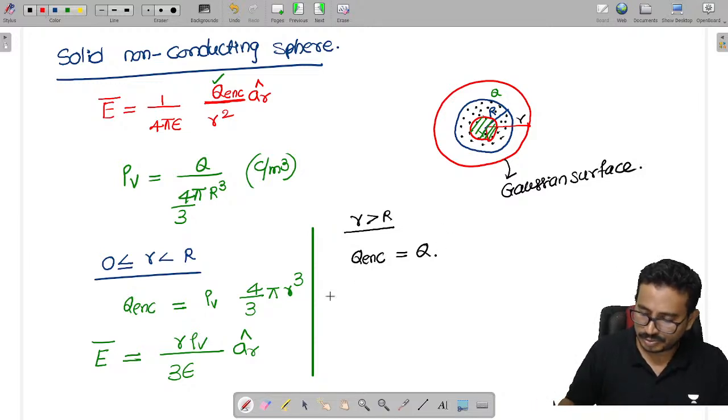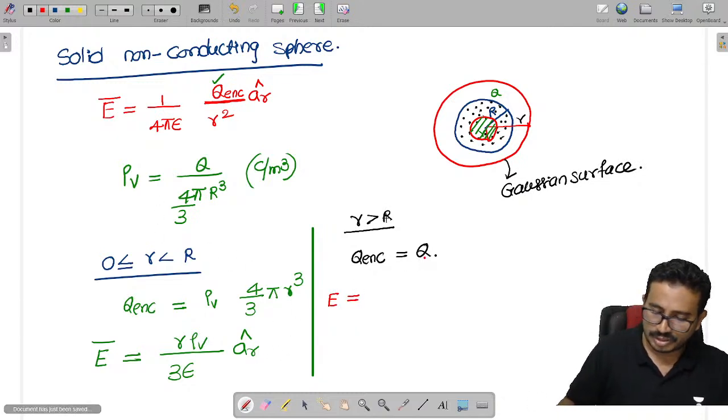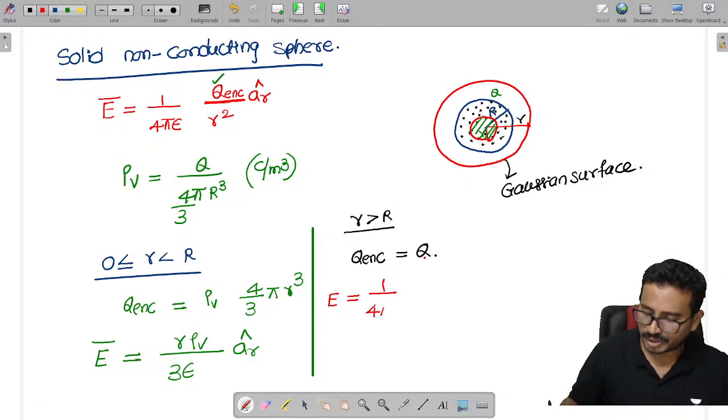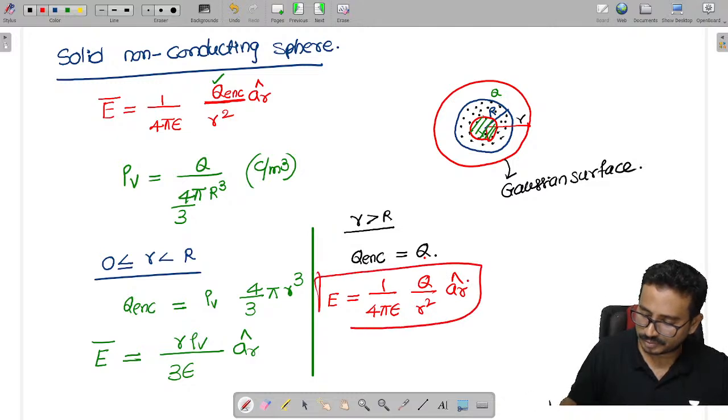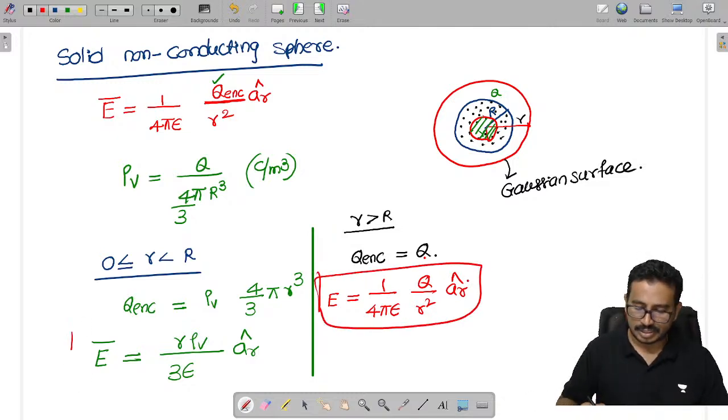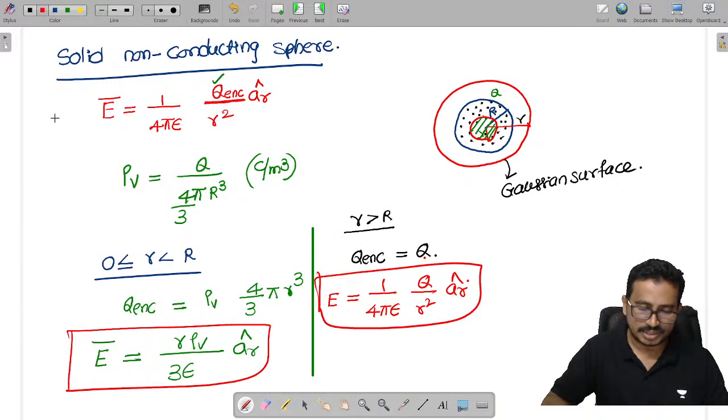So that means Q. So I can write the formula. Electric field E is given as, so Q enclosed we can replace now here. That is 1 by 4 pi epsilon into Q by R square into AR cap. This is the electric field inside and outside.